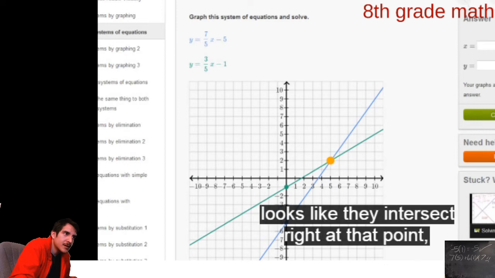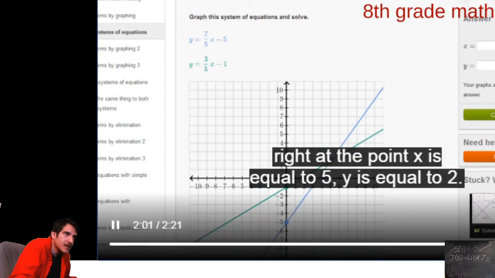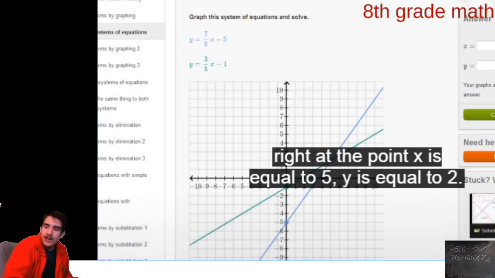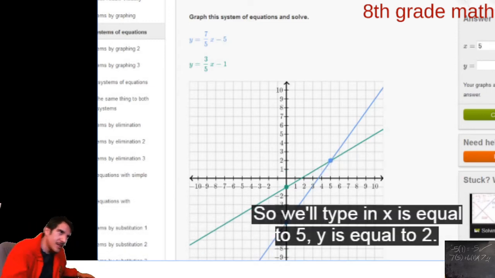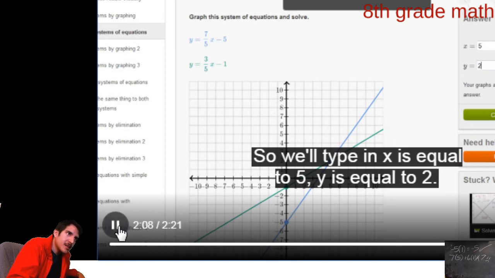And it looks like they intersect right at that point. Right at the point x is equal to 5, y is equal to 2. So we'll type in x is equal to 5, y is equal to 2. So this right here is how we graph lines. And as you can see, this is what we were doing last time. We graph 2 lines on one grid, and we see where they cross, all right?